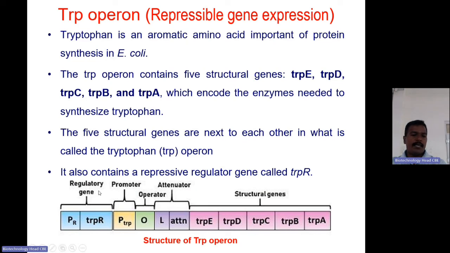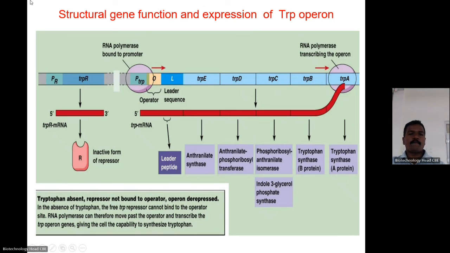This image shows the structure of the trp operon. The regulatory gene is there, the promoter is there, the operator is there, and in between is the attenuator. It is the control of expression, transcription. This region, the leader sequence, is utilized for control of expression. This image shows the gene expression and the function of the 5 structural genes. Here trpR, a regulatory gene, produces a repressor protein, which is actually inactive.